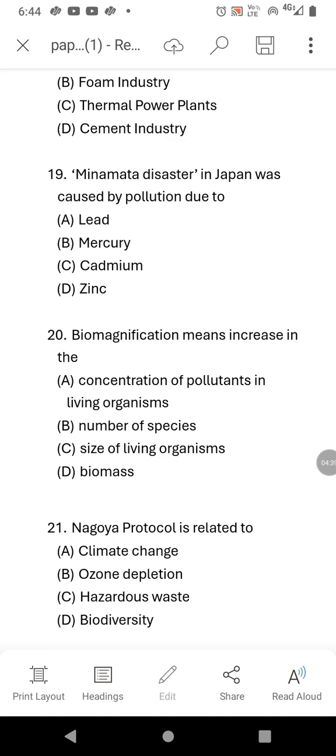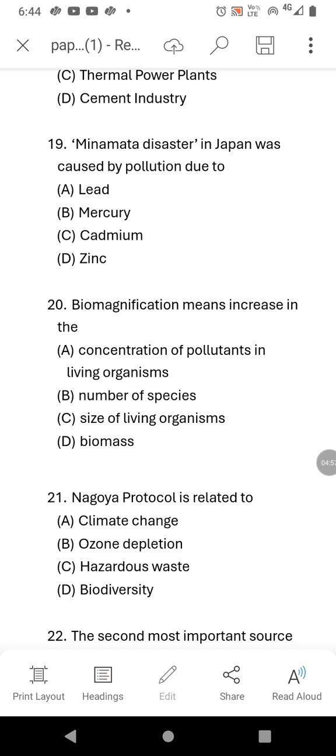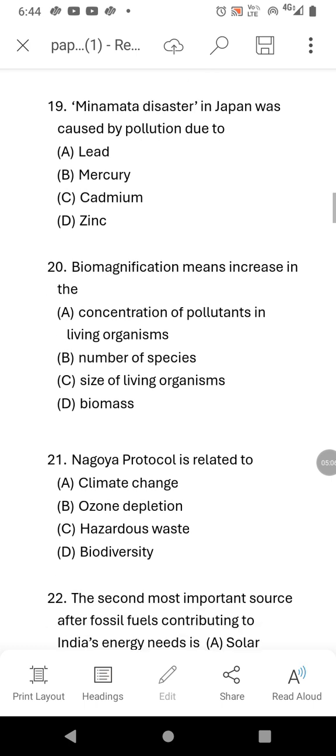And lead causes poisoning. Okay, lead is a poisoning thing. And also cadmium causes itai-itai disease. And zinc is not any poisonous thing, okay? So the Minamata disaster in Japan was caused by mercury, which is shown in water. So the right answer is mercury.